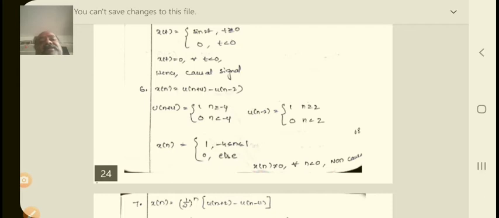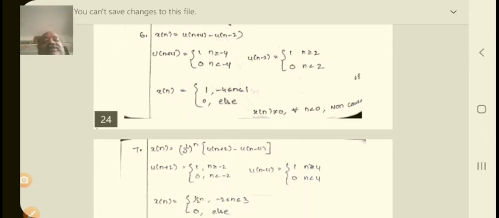Absolutely. x of n is the total function you take. This is the first one: 1 for n between minus 4 to 1 and 0 otherwise. So therefore x of n is not equal to 0. We consider both signals. Then it is a non-causal signal, because x of n is not equal to 0 where n is less than 0. So therefore this signal is a non-causal signal.